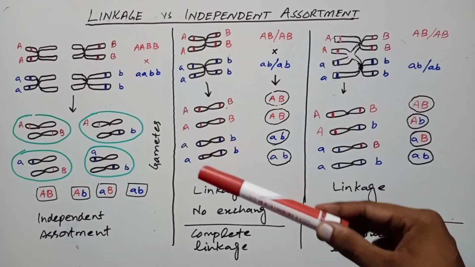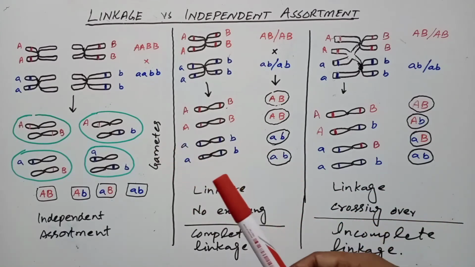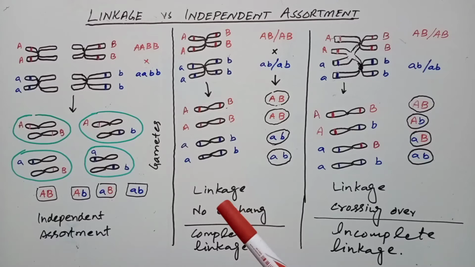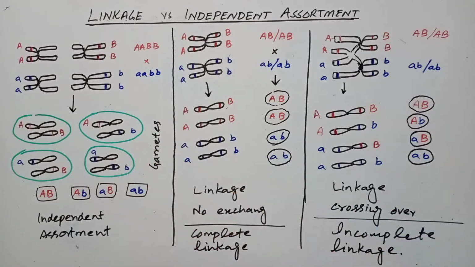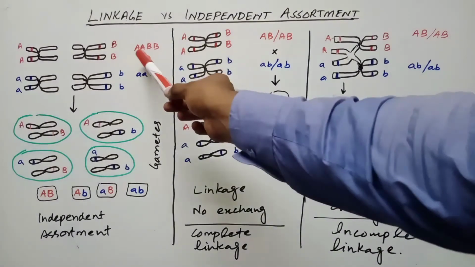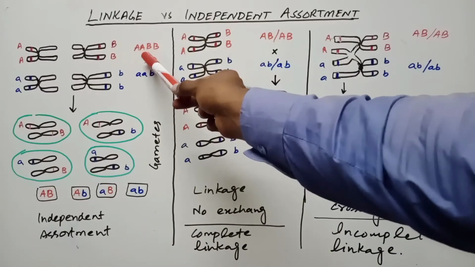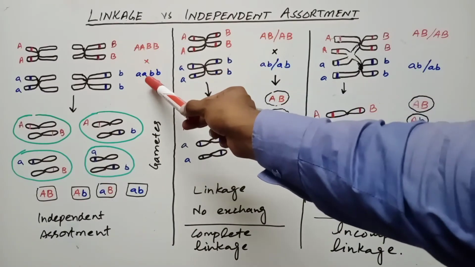When these same two chromosomes are observed in a large number of meiotic events, they are seen to form four genetically different gametes. Here you can see the basic cross, capital A, capital B and small a, small b.